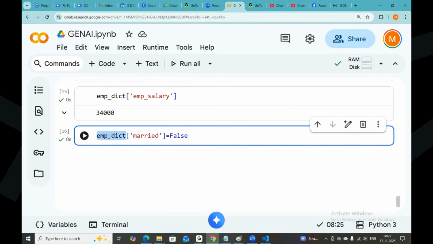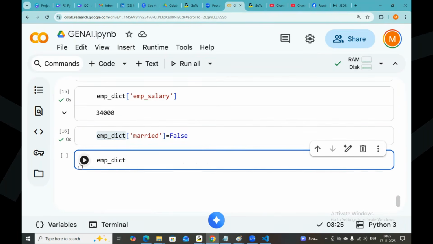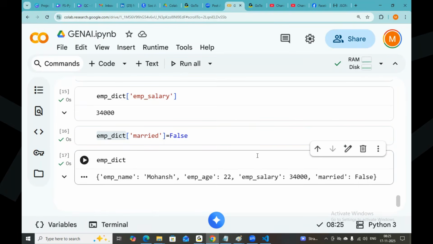Finally, dictionary operations I can see. Now the dictionary has the married attribute also. Name is already available, age is already available, salary is already available. I tried to add one more value. It is possible. Married false.